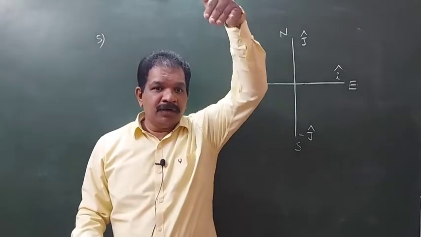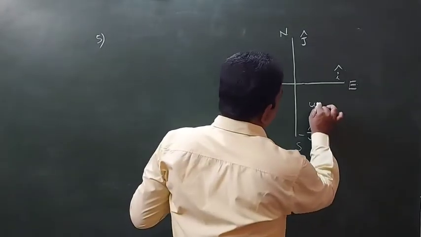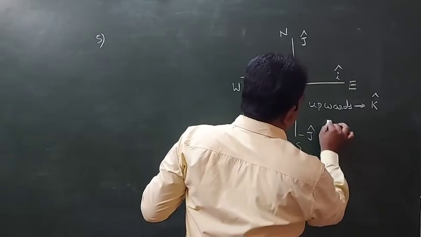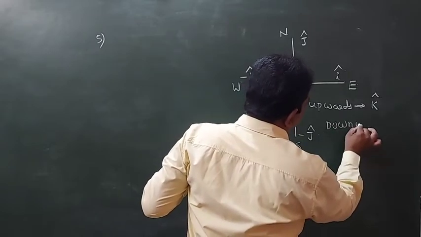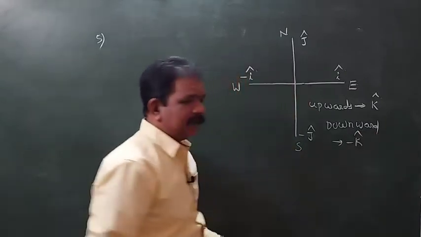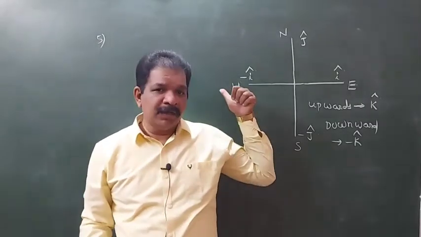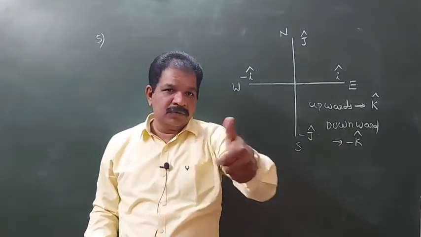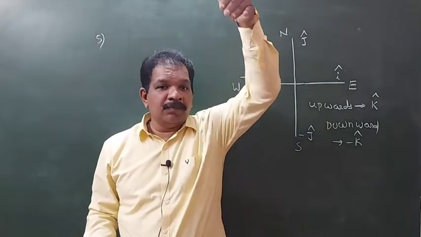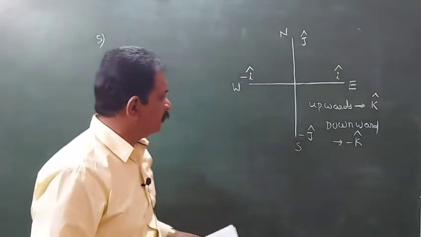This will be upward, this will be downward. For upward, the unit vector will be k cap. Downward, the unit vector will be minus k cap. If you assume this is a room, this will be north, this will be south, east, west, upward k cap, downward minus k cap. Like that we have to take.